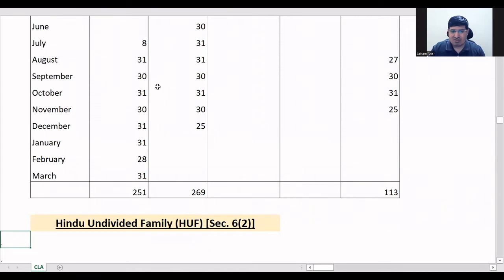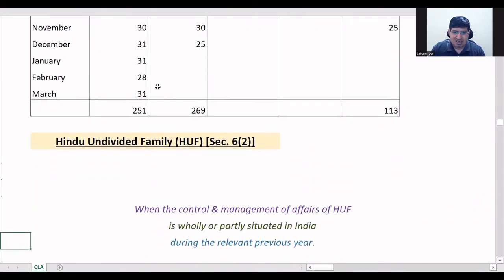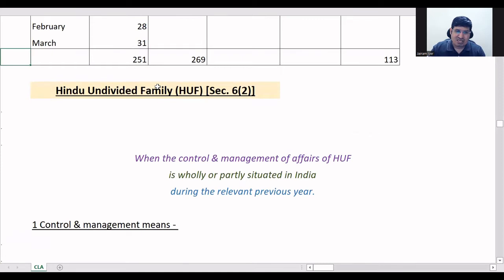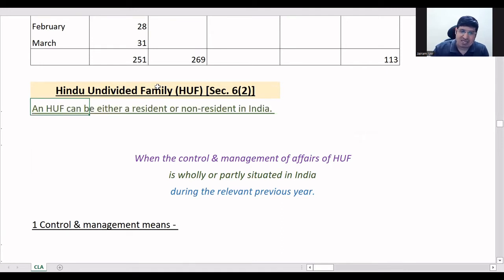So this is your basic and additional conditions. We started with residential status conditions for an individual. Now we will talk about HUF. We are moving to the second person, Hindu undivided family.